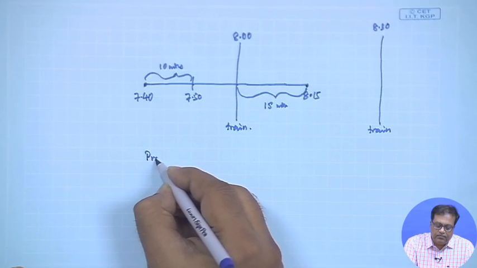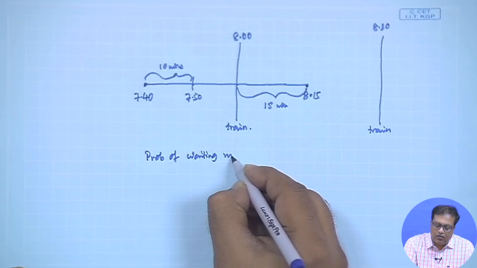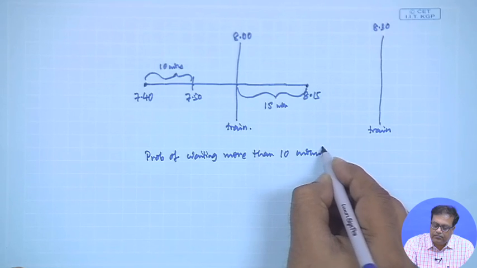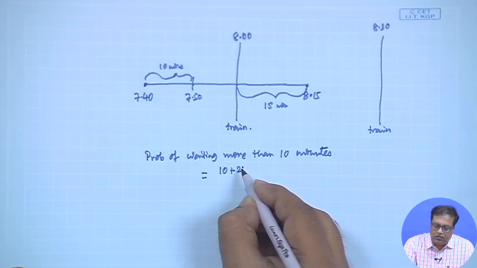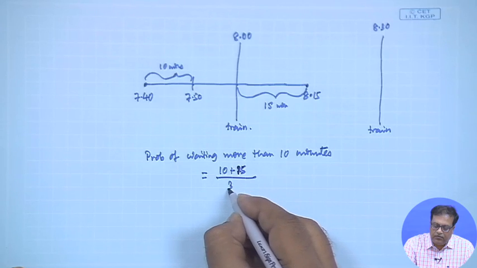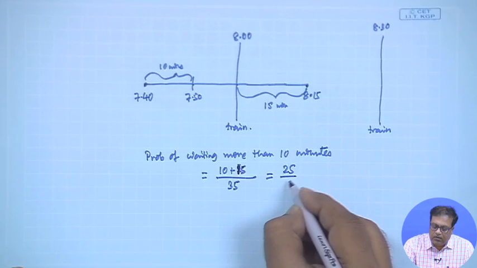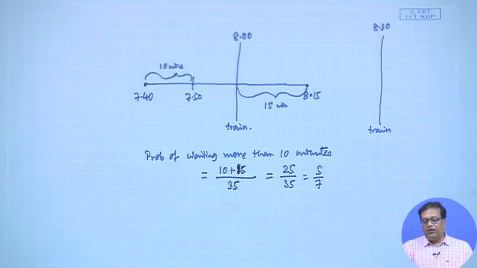So, probability of waiting more than 10 minutes equals 10 plus 15 divided by 35, equal to 25 by 35, which is 5 by 7, right. So, probability of waiting more than 10 minutes would come out to be 25 by 35, equal to 5 by 7.